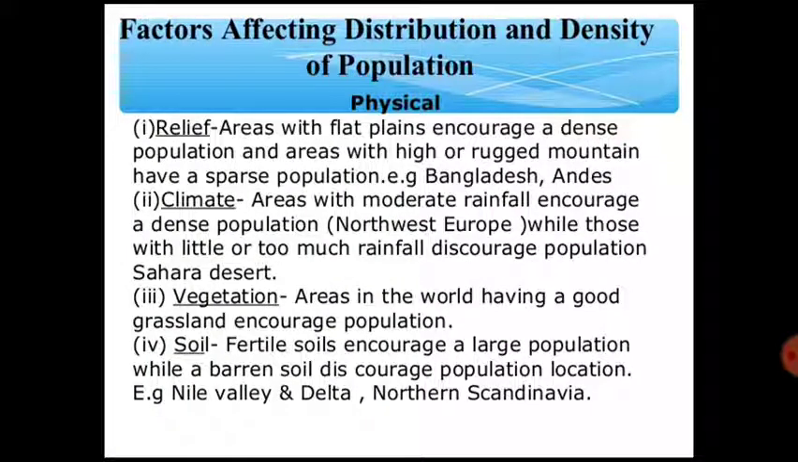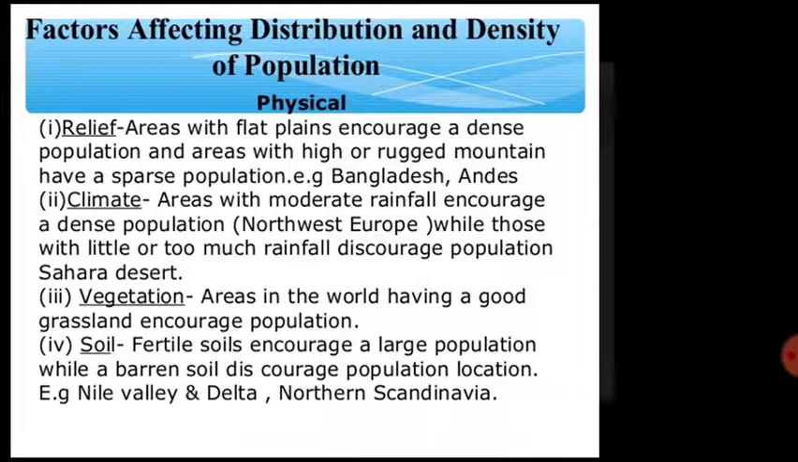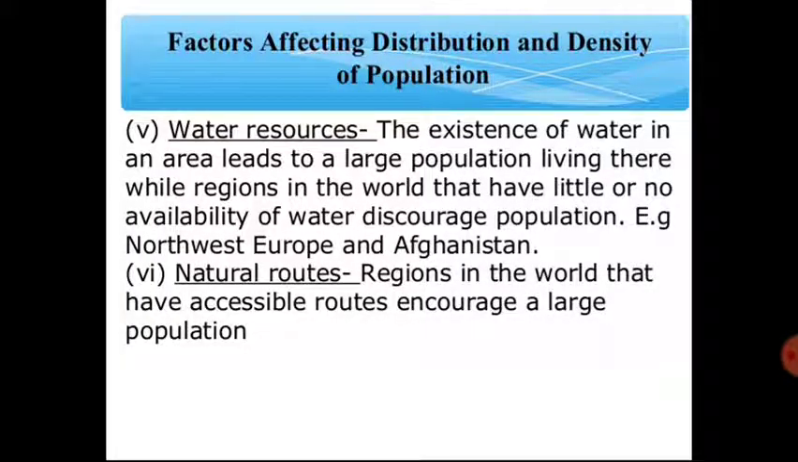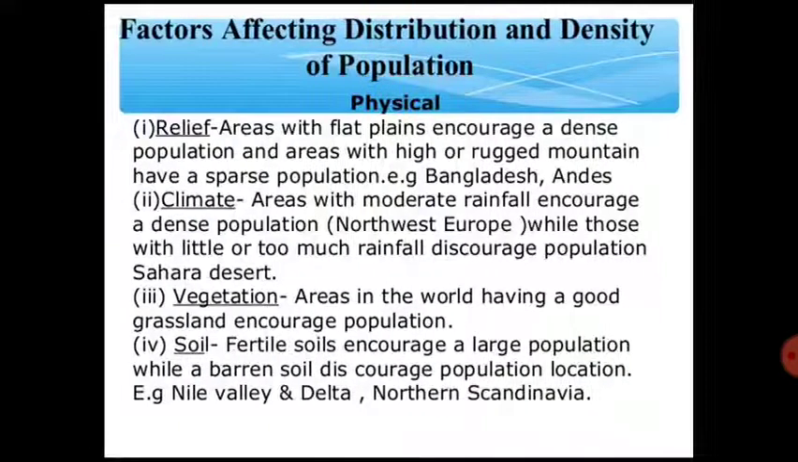Here we can see the factors affecting the distribution and density of population. We need to divide those factors into two categories: the physical factors, and the human or socio-economic factors. First we will discuss the physical factors. Under the physical factors are relief, climate, vegetation, soil, water resources and natural routes. These are the major physical factors by which we can see the uneven distribution of population throughout the world.